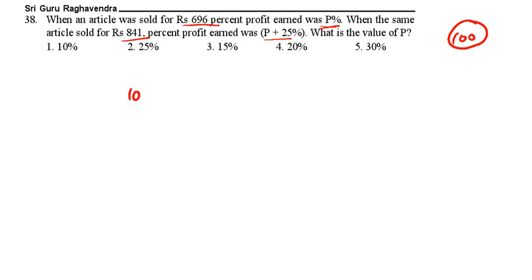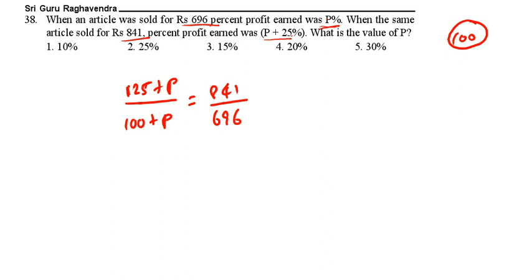So 125 plus P. How are we getting 125 plus P? 100 plus 25, 125. So 125 plus P by 100 plus P is equal to 841 by 696. Now I am dividing with 29. 29 29s, 29 24s. This is 29 by 24.